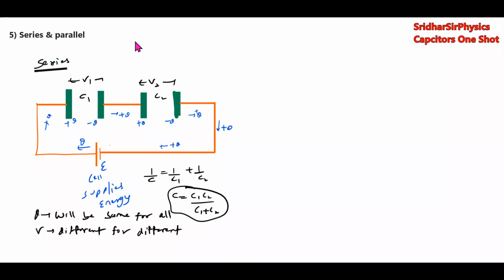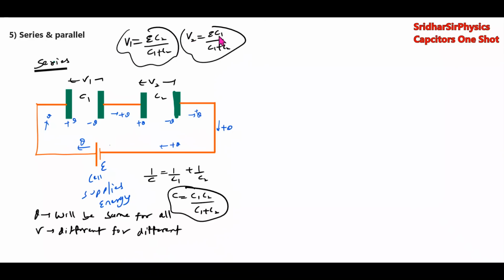Then the potential formulas: V1 equal to E C2 by C1 plus C2, V2 equal to E C1 by C1 plus C2. These are the potential divider formulas. And it will obey that whatever voltage we applied will get dropped across the sum of these two.